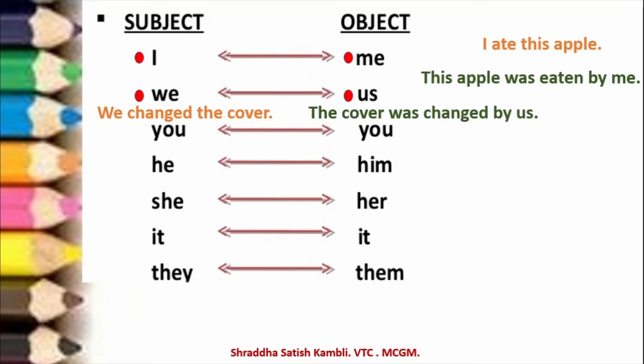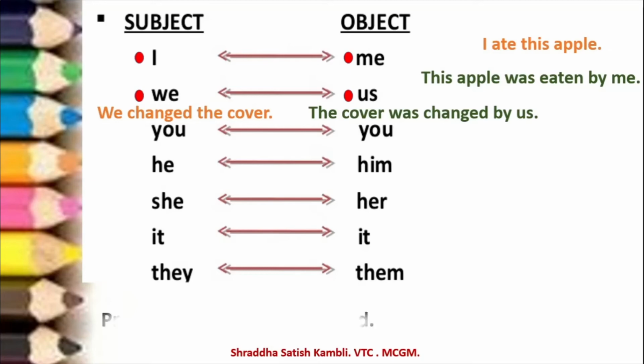Similarly, see, "you" will remain "you" only. "He" will become "him". "She" will become "her". "It" will stay "it" only, and "they" will become "them". So this is how the subject and object can change. Okay, the word can change. The pronouns which are used as subject and object can change.